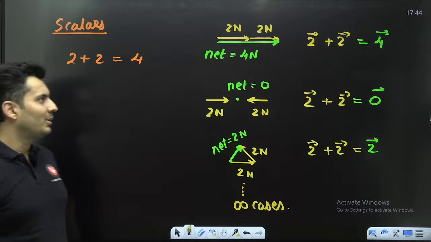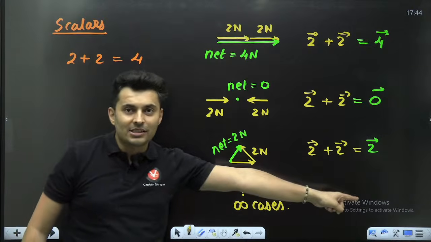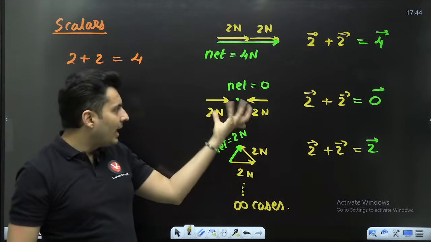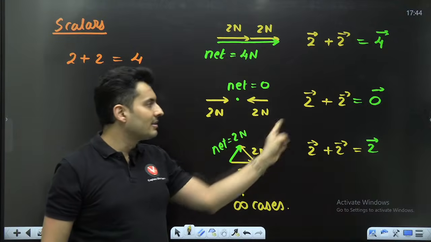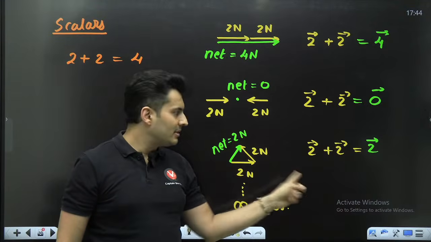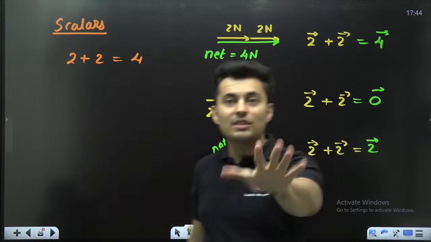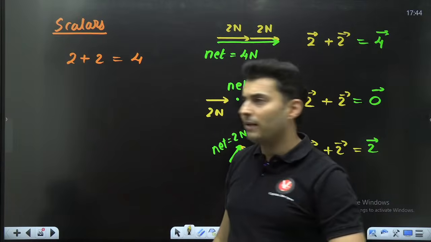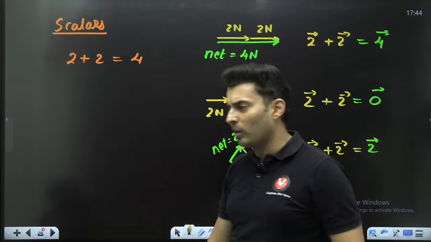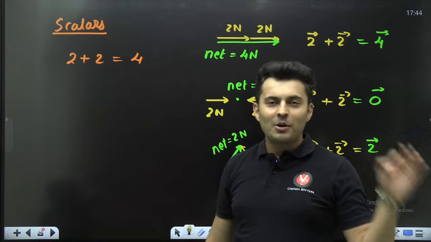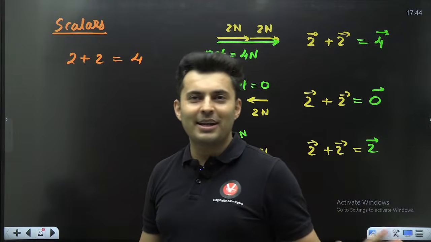So this is vector addition, where the angle between the vectors decides the outcome, not just the magnitudes. In scalars, which we have learnt at school level, 2 plus 2 is 4, perfectly fine. 1 plus 9 is 10, perfectly fine.